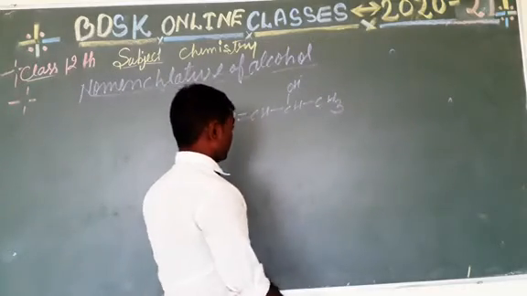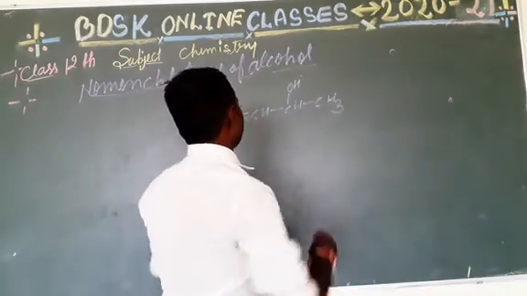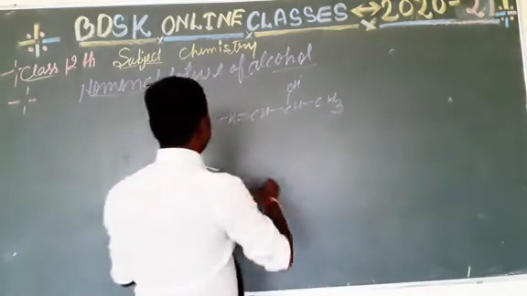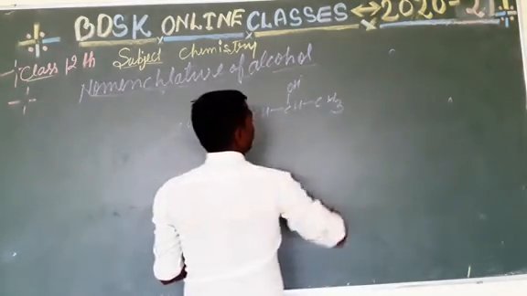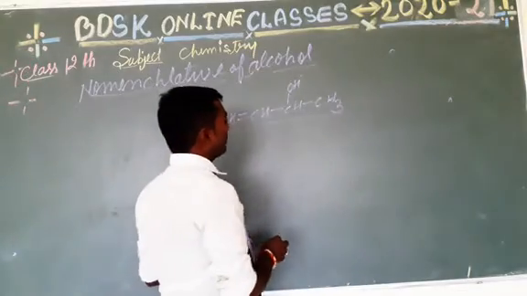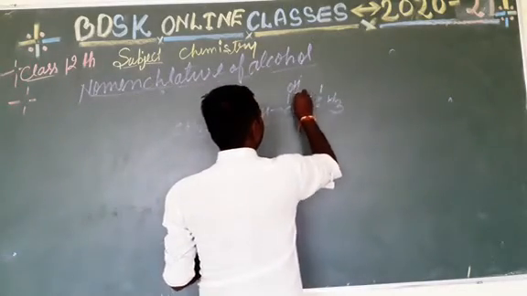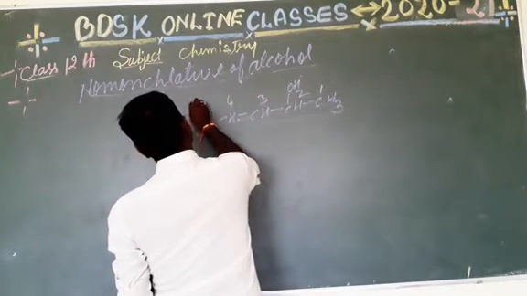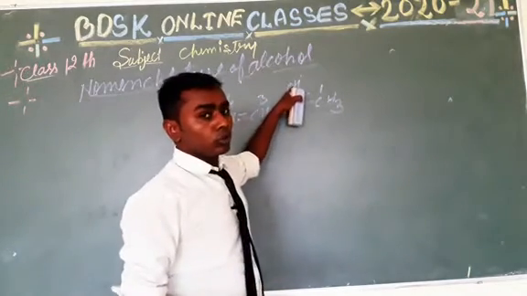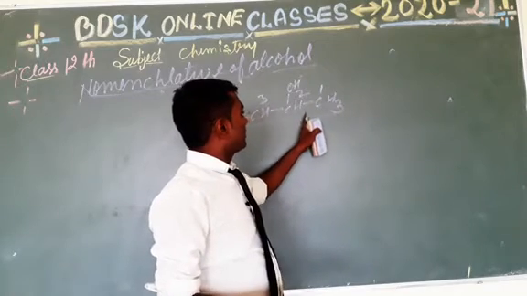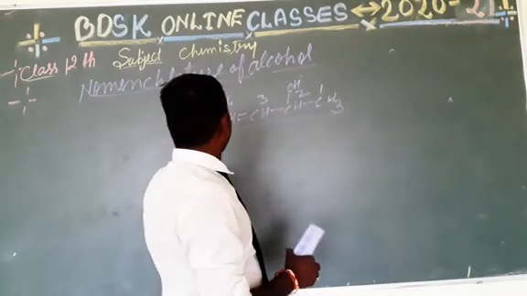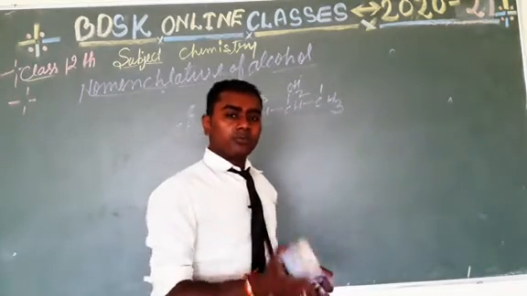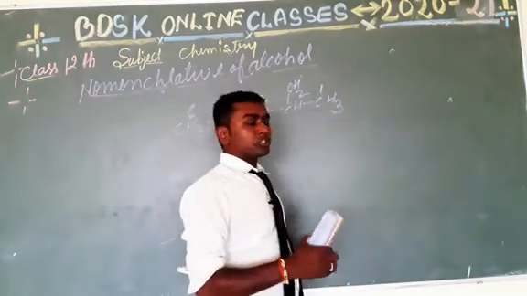Let's start numbering. This is the longest chain of this compound, and we start numbering from this side because the OH group is closer from this side, that is in second position, and from this side it would be 1, 2, 3 and 4, at position 4. So we start numbering from this side.